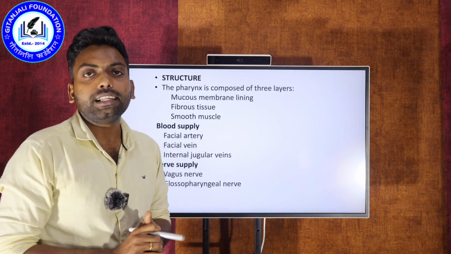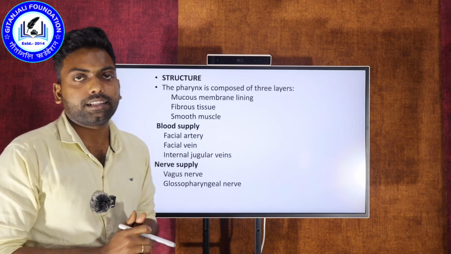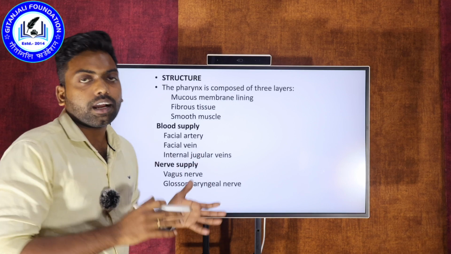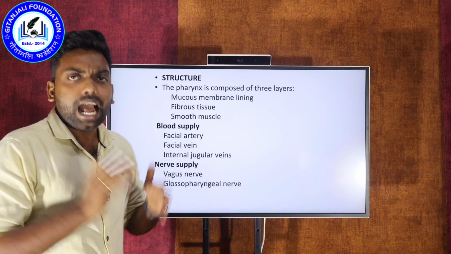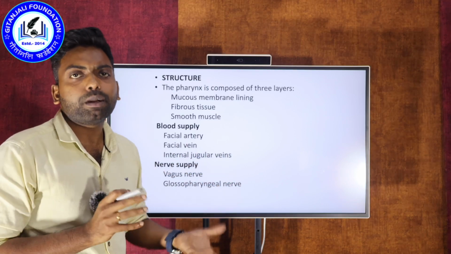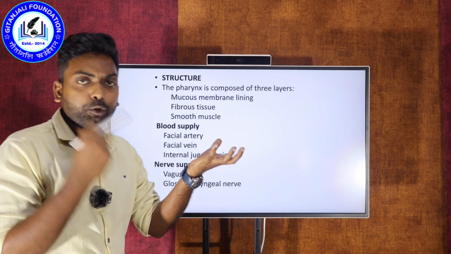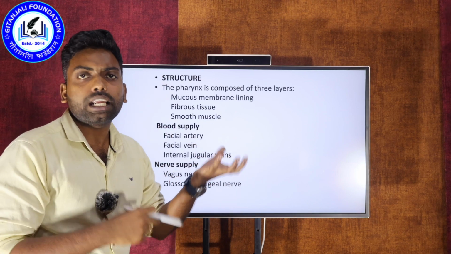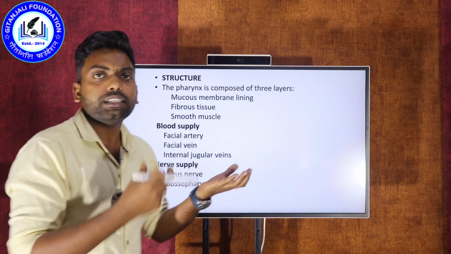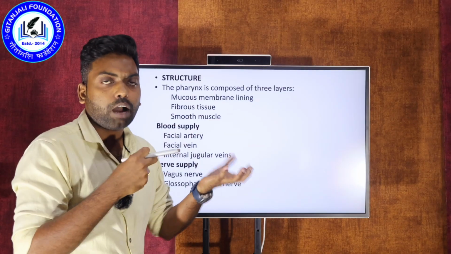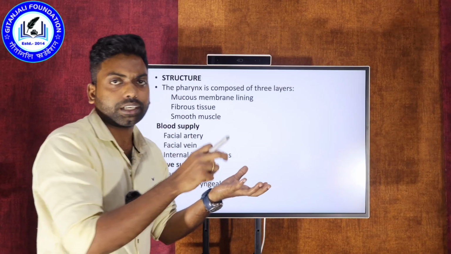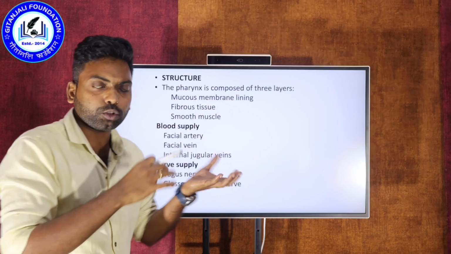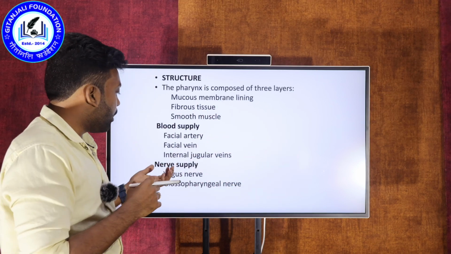For every organ there is a certain kind of blood supply, arterial or nerve and vein blood supply. As you know, arterial blood supply is nothing but, for the particular organ, whatever purified oxygenated blood is supplied, that will be called arterial blood supply. And whatever receives the waste product after metabolism, the carbon dioxide blood, is received through the vein supply.